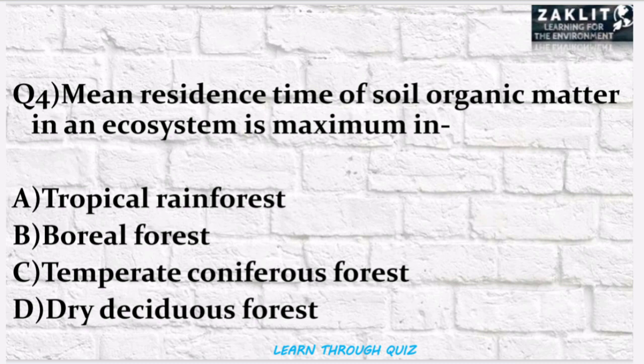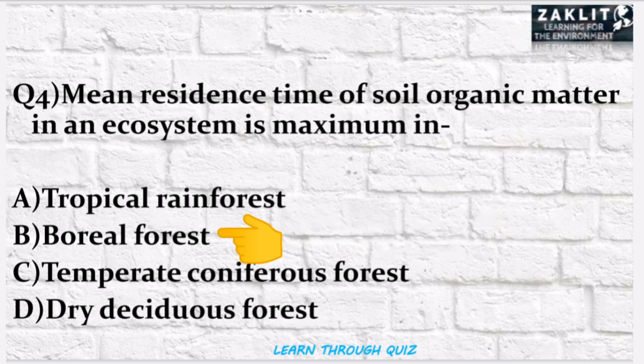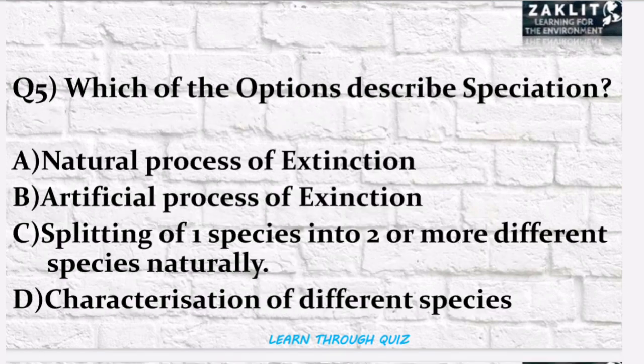The fourth question was, mean residence time of soil organic matter is maximum in which kind of ecosystem? So here the correct option will be option number B, the boreal forest. Yes, the boreal forest, which is also known as taiga forest, has the highest residence time of soil organic matter. As the nutrient cycling is slow because of the low temperature and rainfall pattern, this organic matter stays on the forest floor.